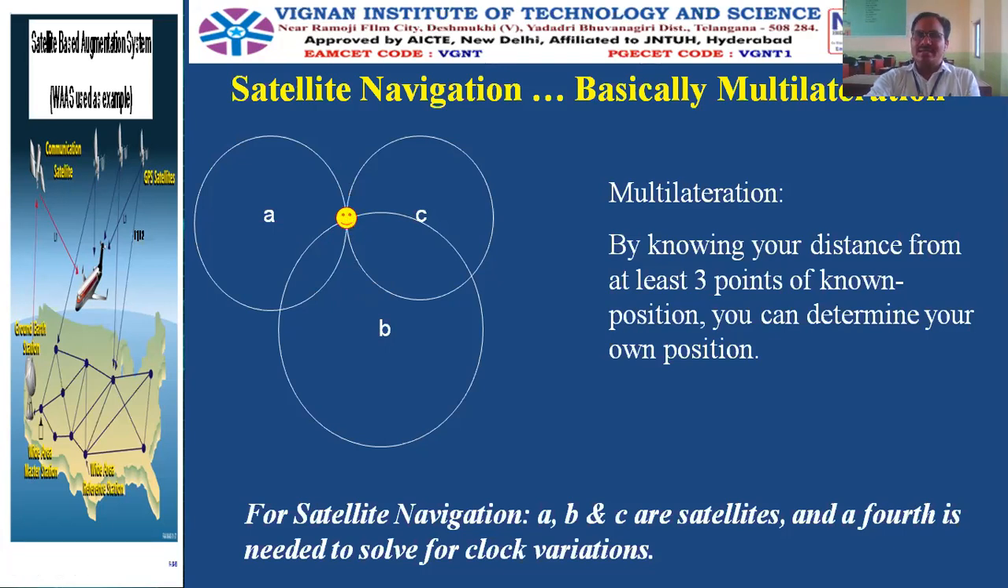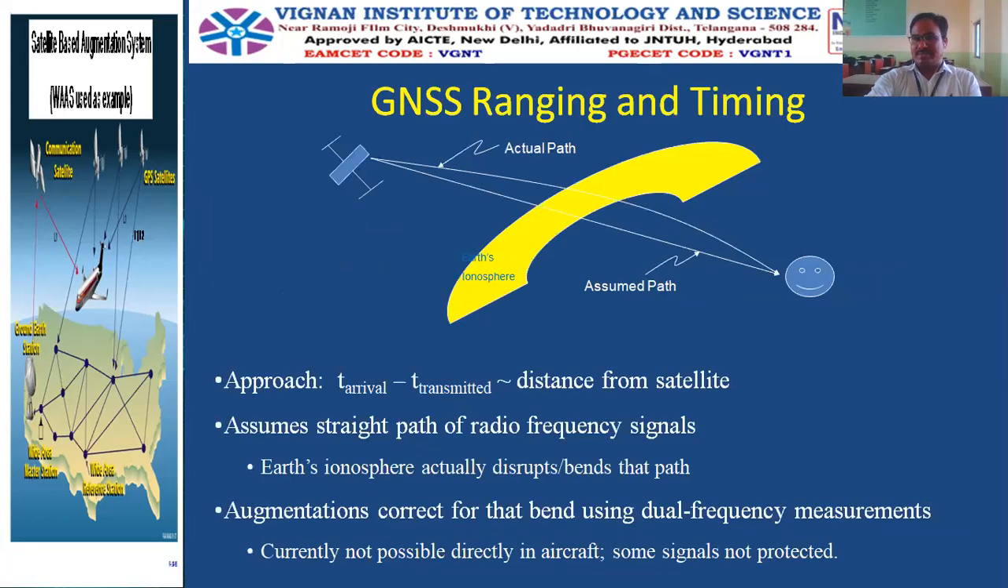And how do we calculate the distance of the object from satellite A, from satellite B, and from satellite C? It is very simple. We use the principle of calculating the distance. The distance is calculated by knowing the time of travel and multiplying it with the speed or velocity. So what is the process?